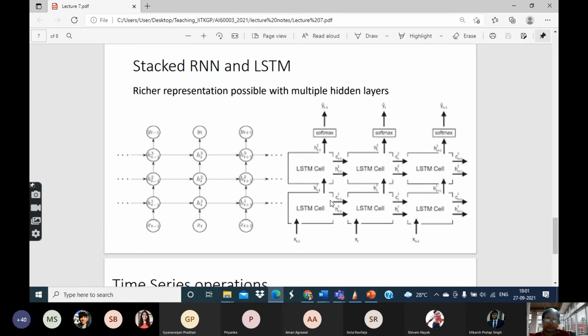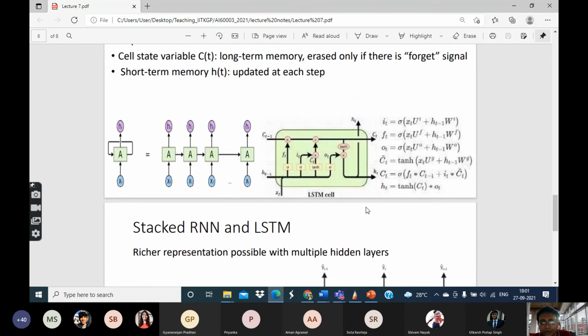The reason is that having more layers basically gives you greater representative power. As I said, in the case of a normal LSTM, suppose there is an old value which you want to remember for several time steps before finally removing it. That can be achieved through an LSTM like this. But suppose you do not want to remember one old value but maybe three old values. In that case, this LSTM will not be enough because there is only one cell state, so it cannot store more than one value.